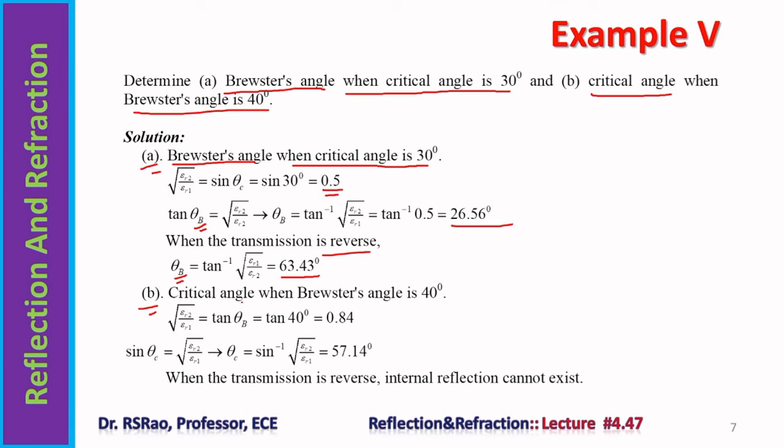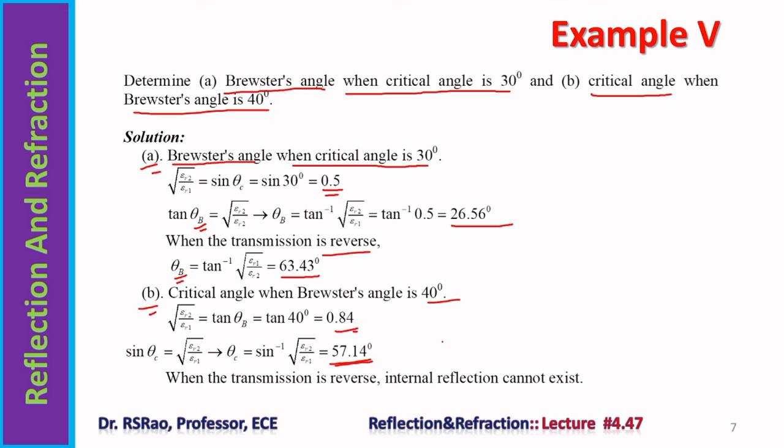B. Critical angle when Brewster angle is 40 degrees. So Brewster angle 40 degrees means square root of epsilon r2 by epsilon r1 is 0.84. So once you know square root of epsilon r2 by epsilon r1, if you apply sine inverse, we get the critical angle, and it is 57.14 degrees in the present situation. When transmission is reversed, internal reflection cannot exist.